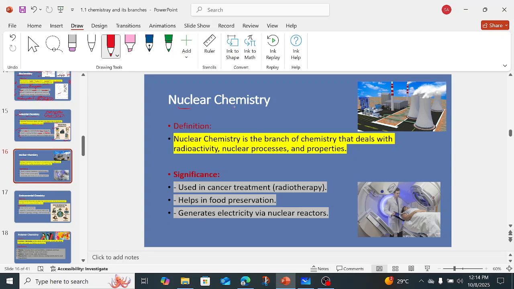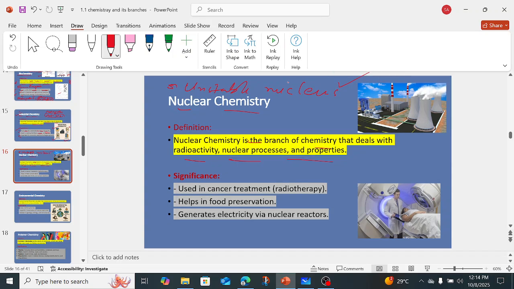Then we have nuclear chemistry. Nuclear chemistry is the branch of chemistry that deals with radioactivity, nuclear processes, and their properties, right? So in nuclear chemistry, we study the unstable nucleus. The unstable nucleus will emit radiations, and with the help of it, we can prepare different substances or structures, like the atomic bomb, or we can also use these unstable nuclei in a beneficial way, like in the treatment of cancer.